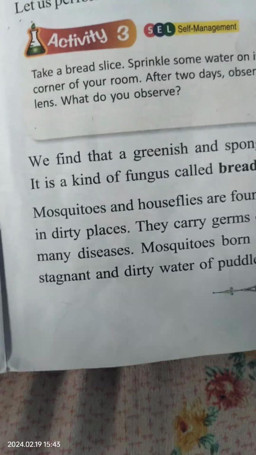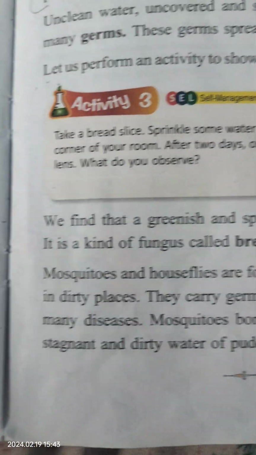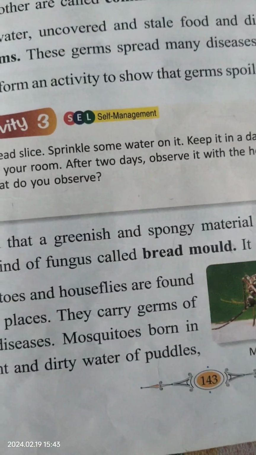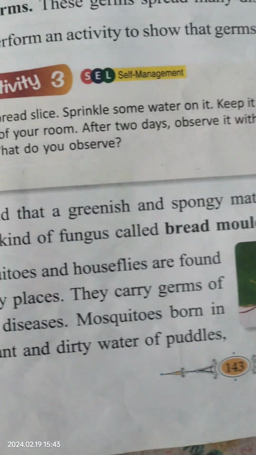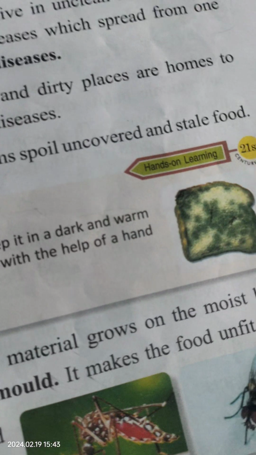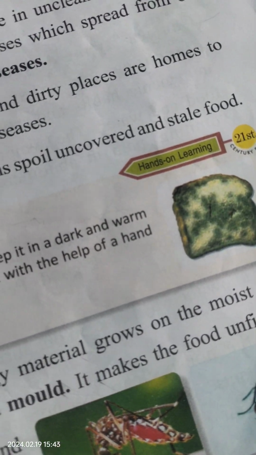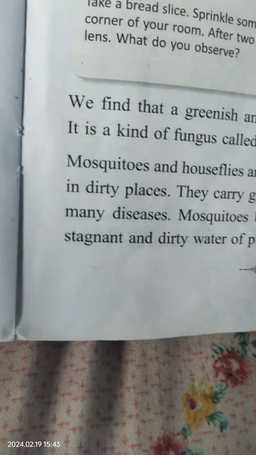That is why it is said that you should not waste food. Think about poor people who take food out of the dustbin and eat it, not knowing that the food kept in the dustbin has germs, and it may be 10 days or 3 days old.